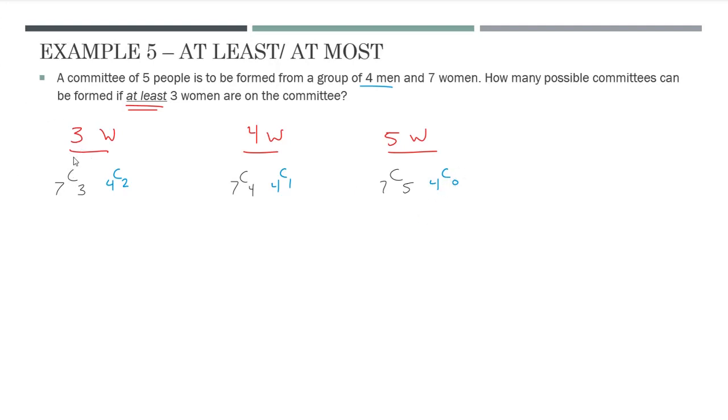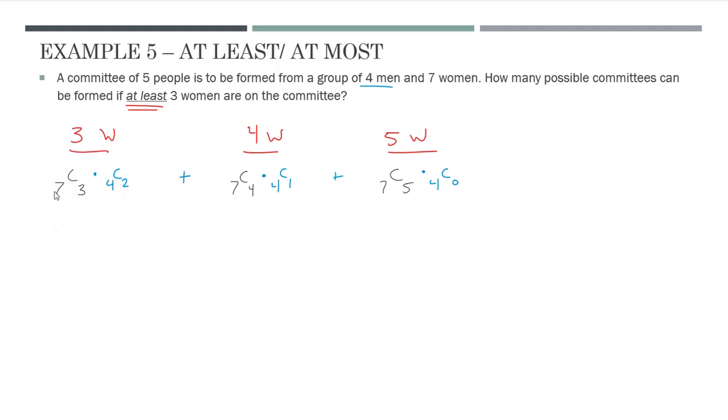Now, again, we want all the different combinations between the women and men, so it's going to be multiplication for all of these. Now, all of these are actually independent of each other. So we're going to add these all up. We're going to add all the possibilities if there's 3 women, plus all the possibilities if there's 4 women, and all the possibilities if there's 5. And we'll add those separately.